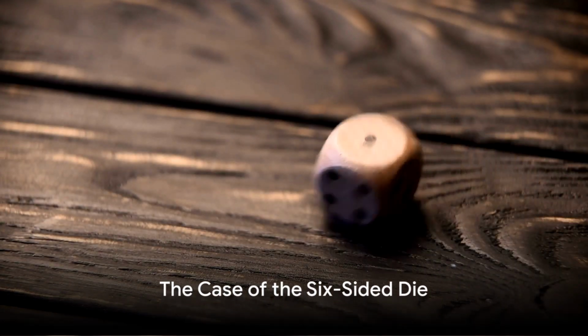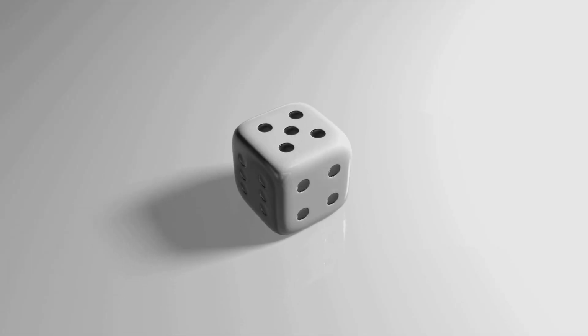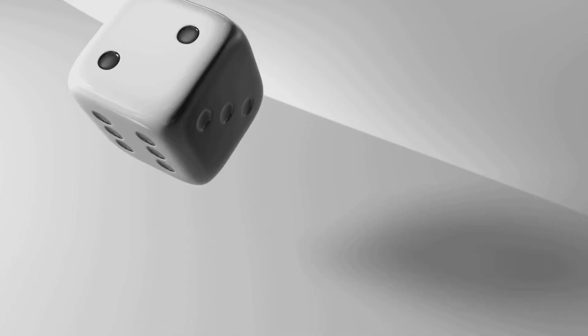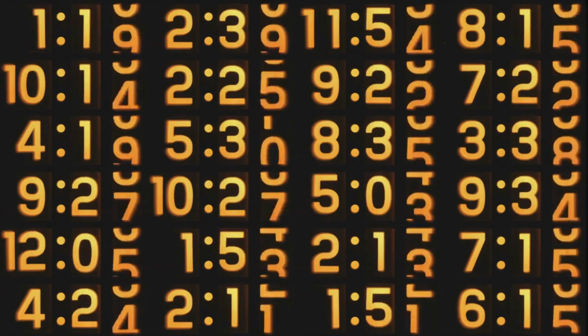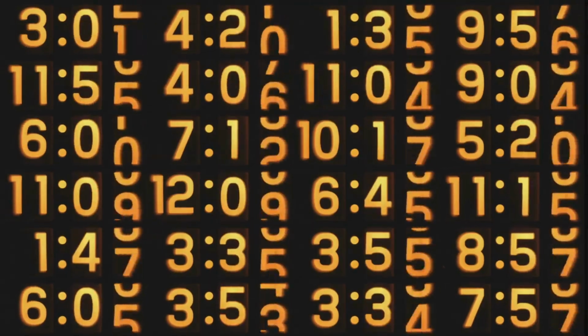Take a 6-sided die, for instance. The odds of rolling a 3 are 1-to-5. This is because there's one way to roll a 3 and 5 ways not to. But the probability of rolling a 3 is 1 out of 6, or roughly 16.67%. This is because there are 6 possible outcomes, 1, 2, 3, 4, 5, 6, and one favorable outcome, a 3.